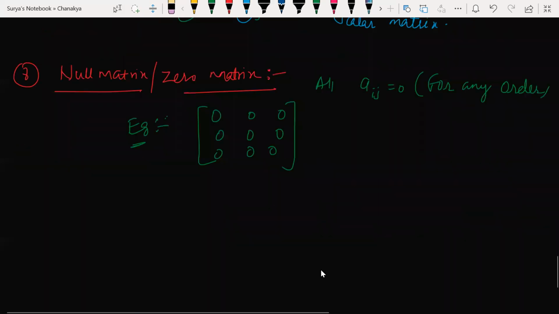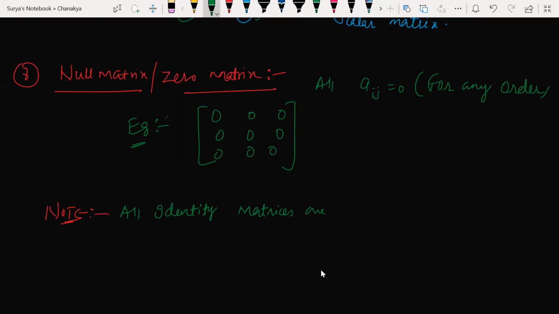Note: all identity matrices are scalar matrices. Now all scalar matrices are diagonal matrices.